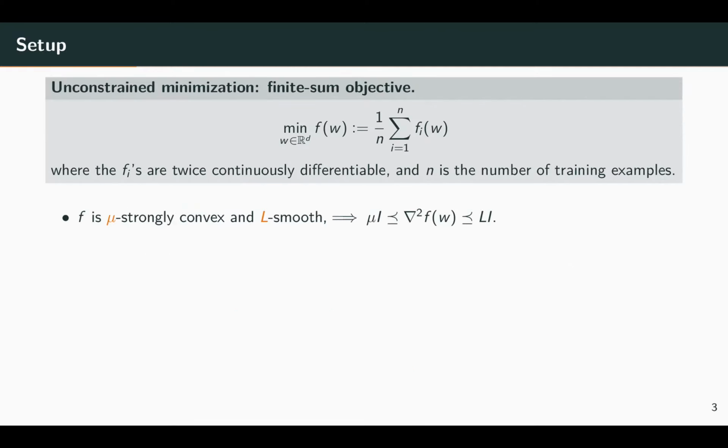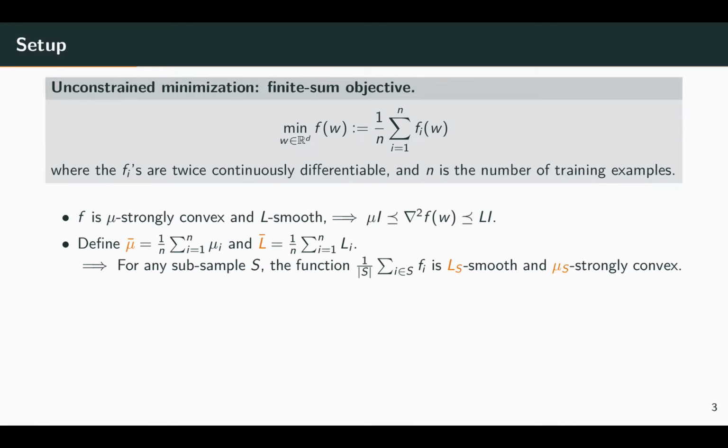We consider the unconstrained minimization of a finite sum objective where each f_i is twice continuously differentiable and n is the number of training examples. We assume that f is mu strongly convex and L smooth, implying that the Hessian has eigenvalues bounded between mu and L.